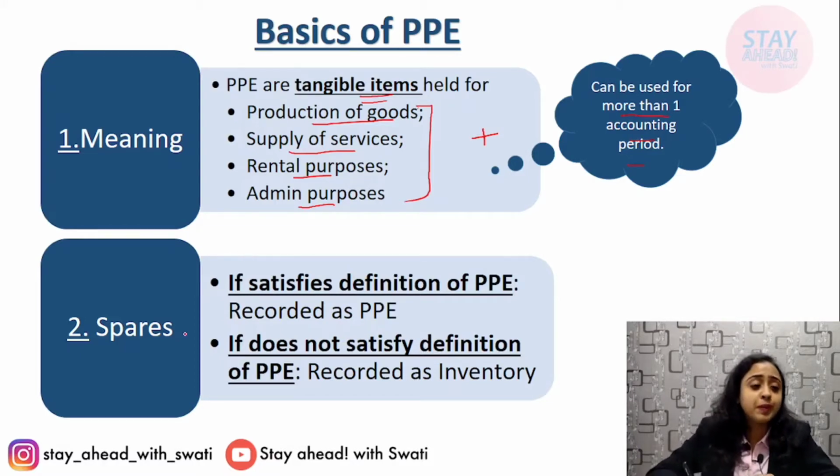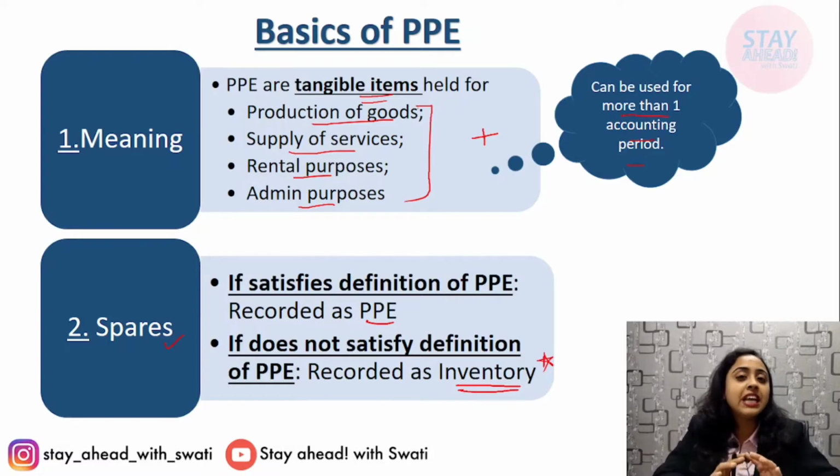Now, if we talk about spares, if they satisfy the PPE definition, they will be recorded as PPE. Otherwise, they will be recorded as inventory. This is important. The definition of PPE is what we have just read, these 2 conditions.